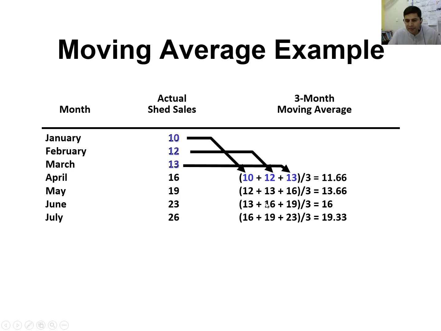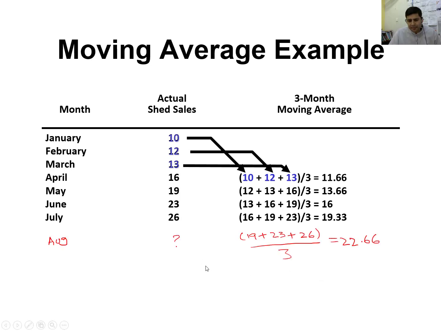For June we will use May, April and March data. For July we will use June, May and April data. You can see 16 plus 19 plus 23 divided by 3. This way we are able to forecast the future value.